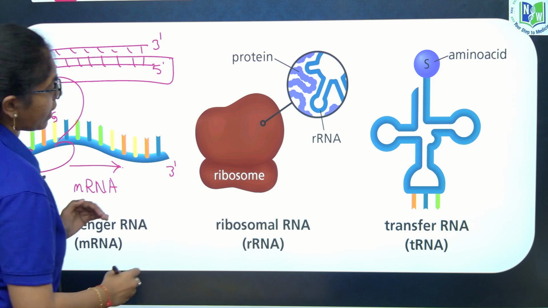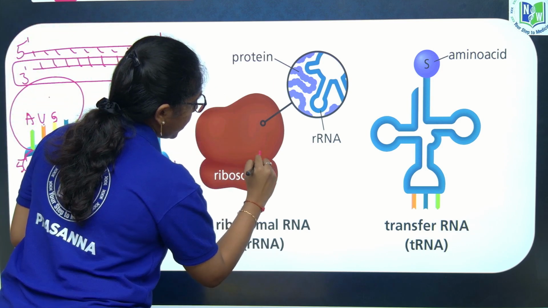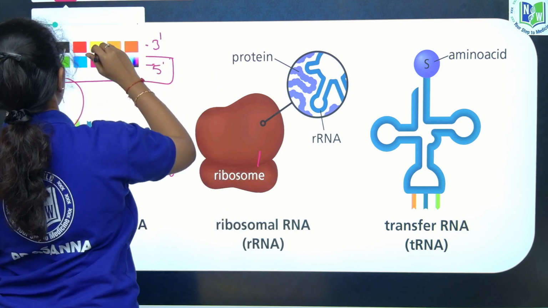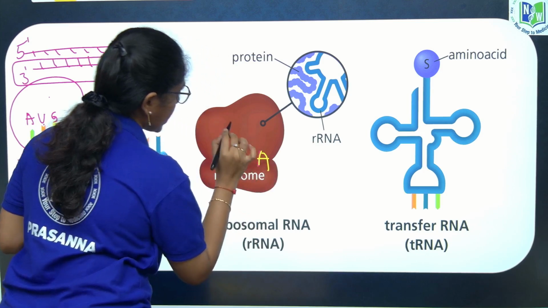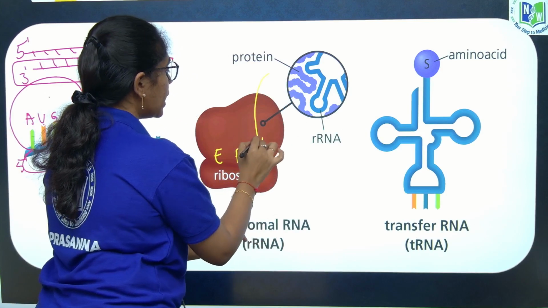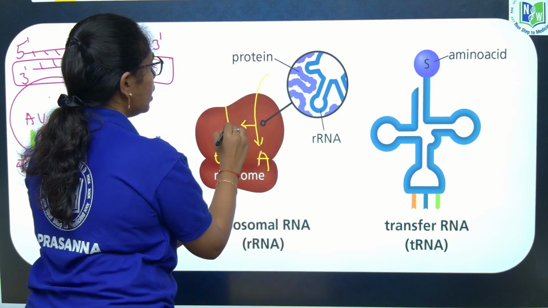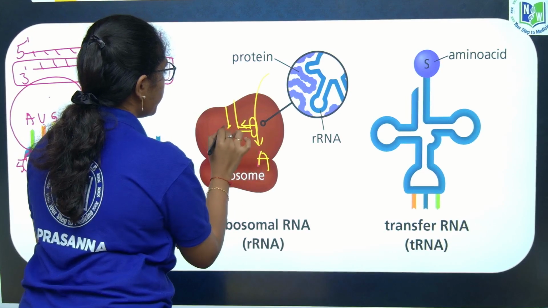And this ribosome will have 3 sites over it, that is A, P, E site. tRNA will come, first it will land on the A site, then it will move to the P site.